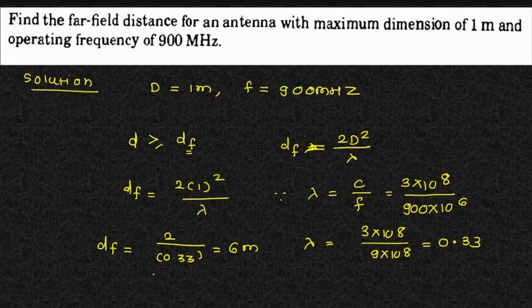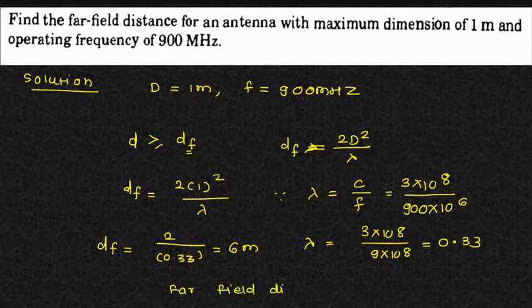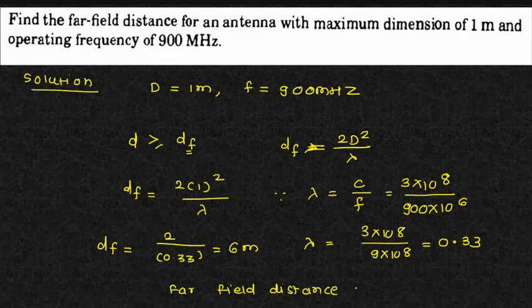So if I'm interested in the far field distance from an antenna, my far field distance will be any distance which is greater than 6 meters.